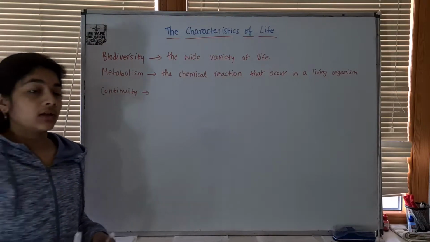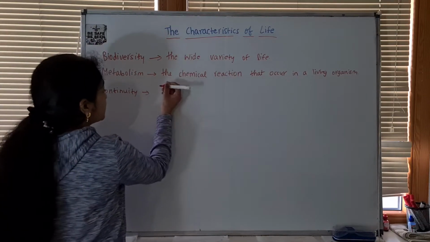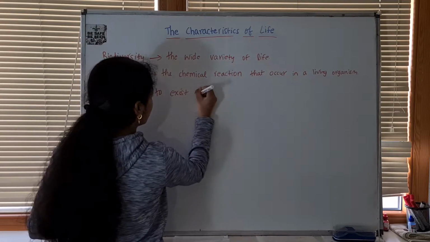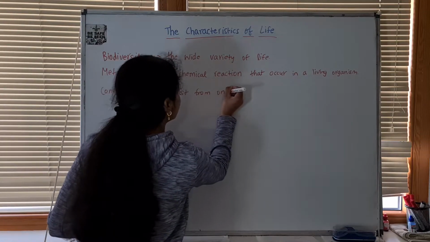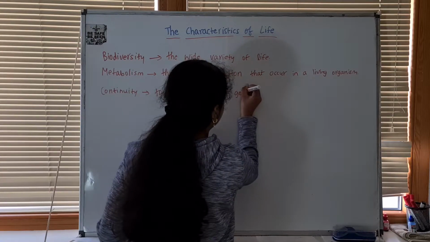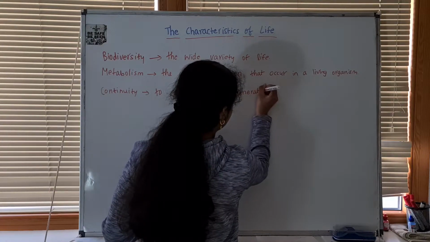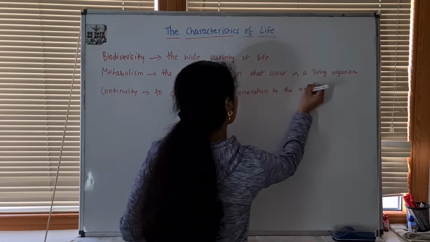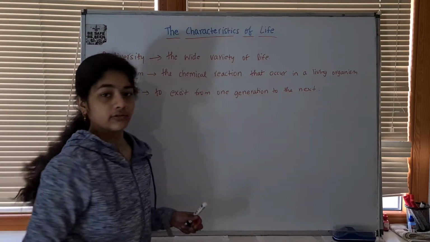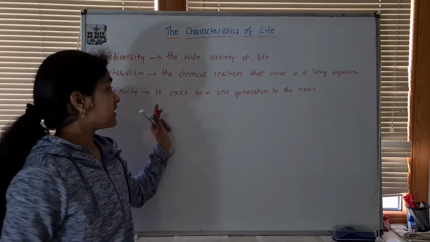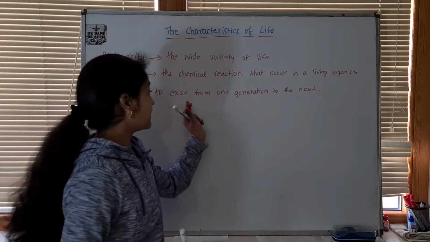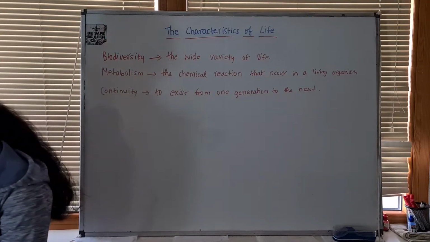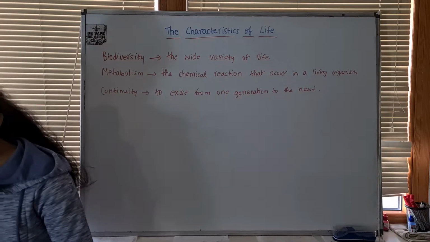Continuity is the ability of an organism to exist from one generation to the next. So, continuity is the ability of organisms to exist from one generation to the next generation. So, let's read what the book says.